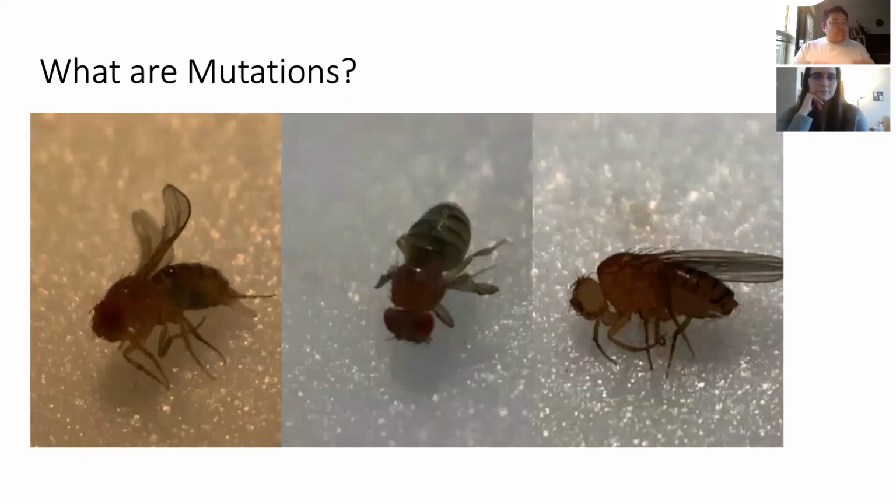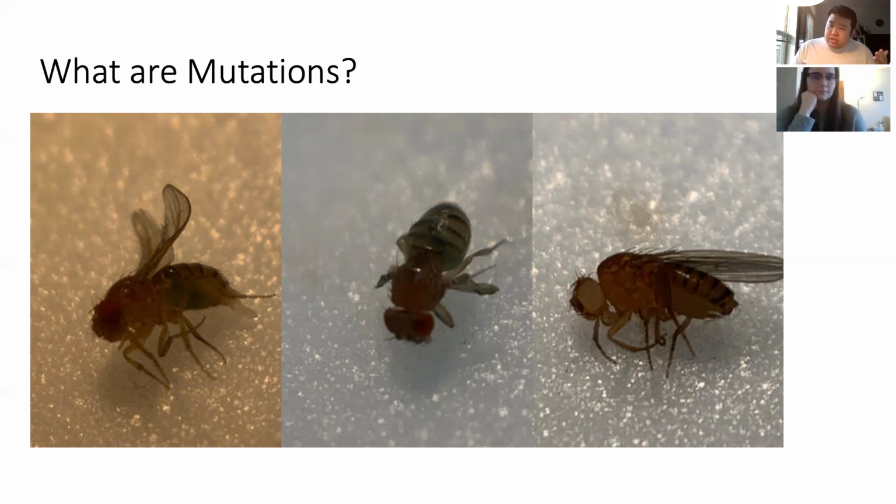But in our lab, we study mutations that manifest themselves in easy to study ways. The first picture you see here is an image of a normal fruit fly. It has a standard red eye, dark body, and wings, right? Obviously, they call it a fly for a reason. But you can see here in this first mutant we have, it has no wings at all. And this is caused by a change in a gene that controls wing development. Similarly, a change in the eye color gene causes this fly to end up with completely white eyes.